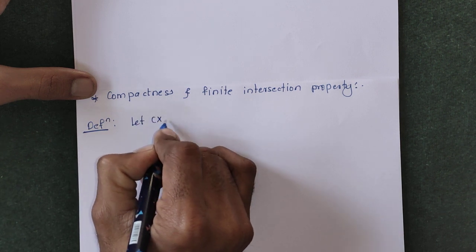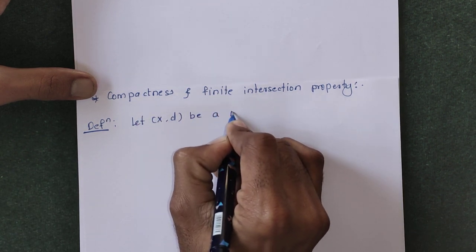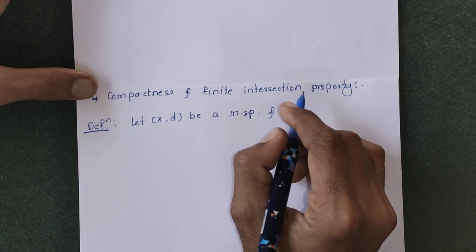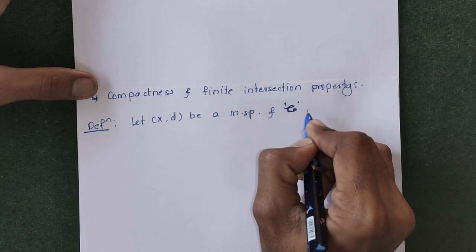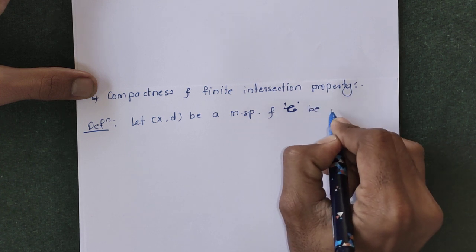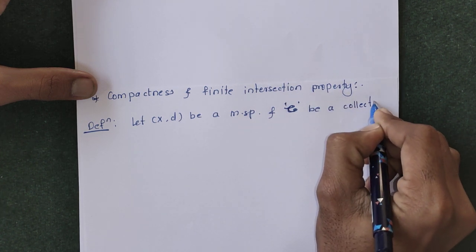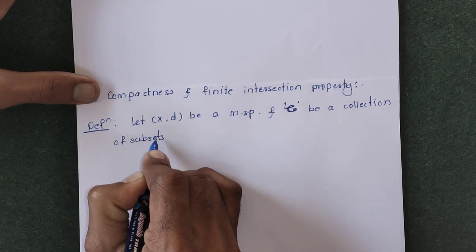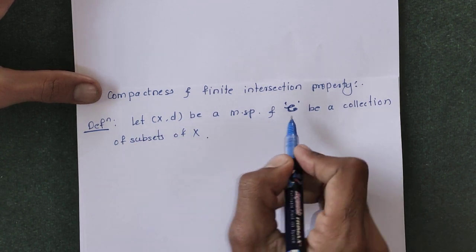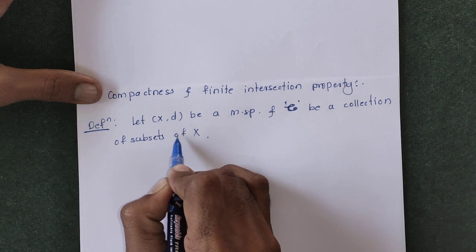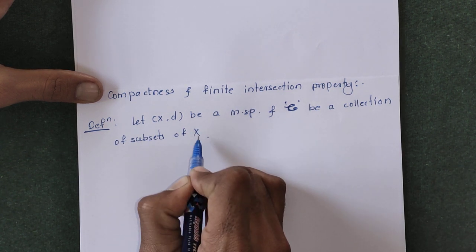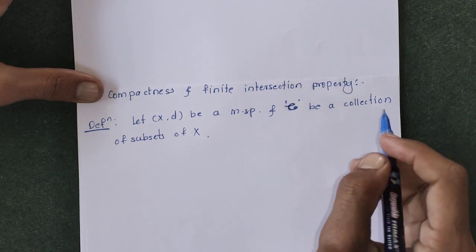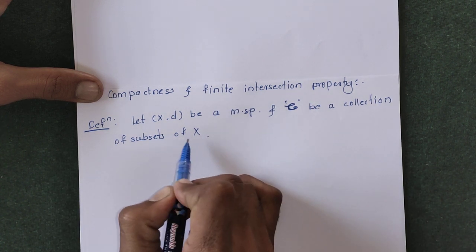Let (X, d) be a metric space, and let script C be a collection of subsets of X. Subsets of X means there are infinitely many subsets of X, so script C is the collection of all those subsets of X. This script C is an infinite set because it is the collection of all subsets of X.